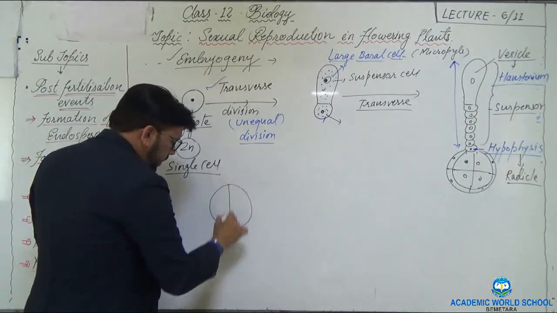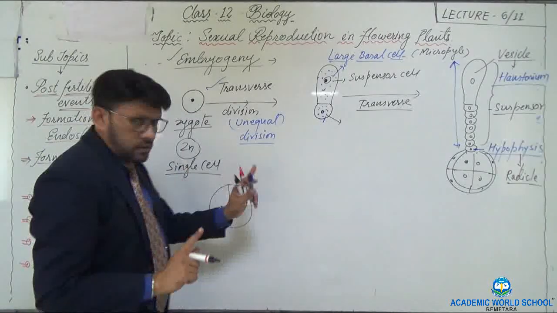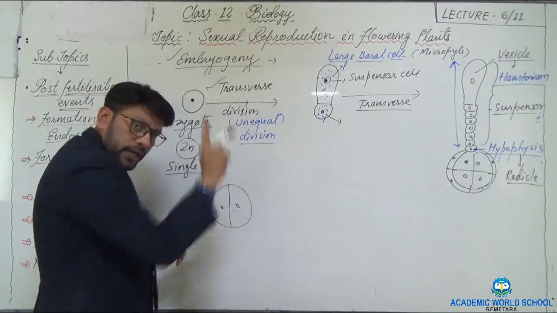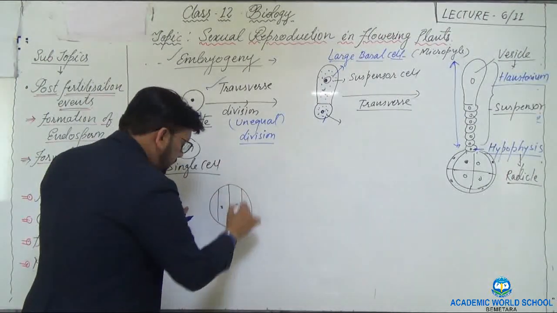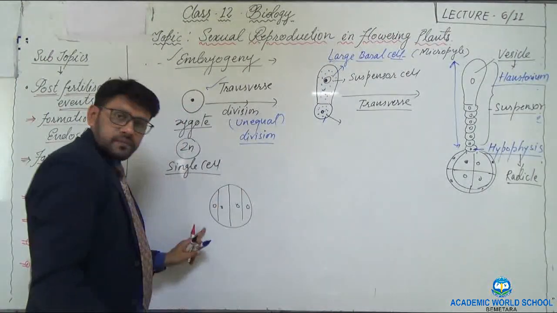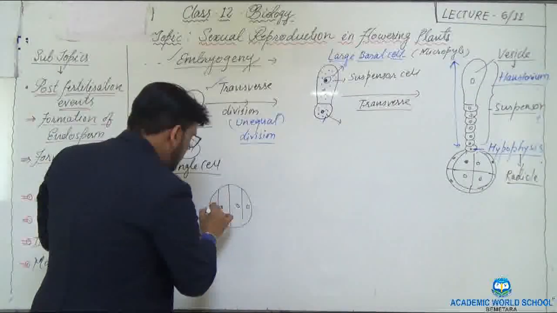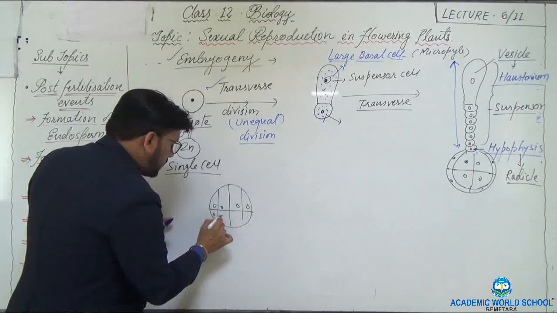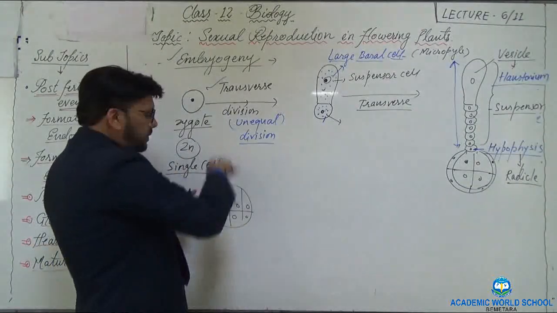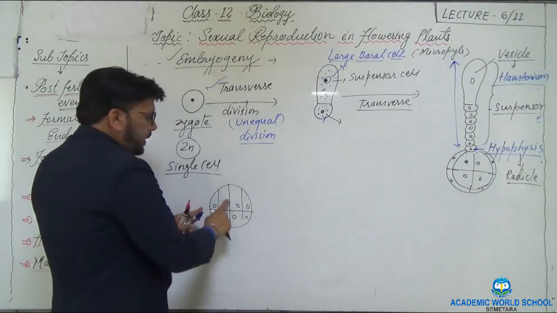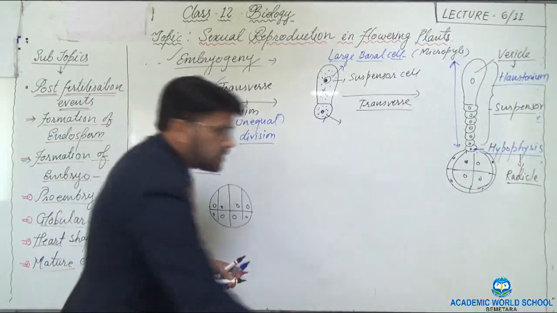So firstly it divides, it forms 2 cells. First, the vertical division or longitudinal division, then these two again divide. So as a result it forms 4. Now there is one transverse division. So this transverse division results in the formation of 8 cells. That's why it forms the two-tier and 8-cell structure that you have seen here.